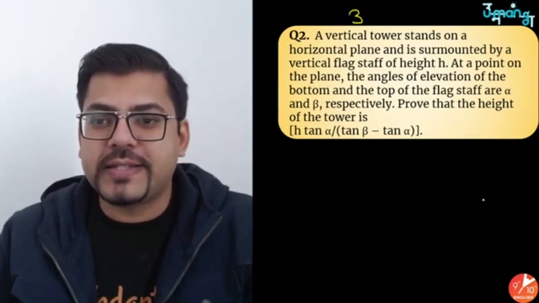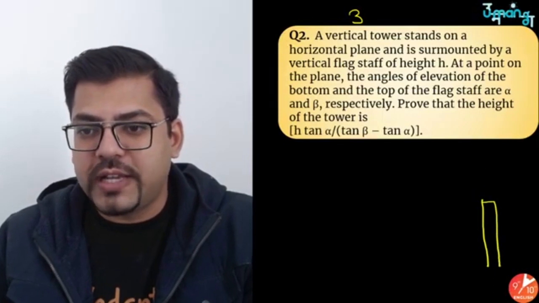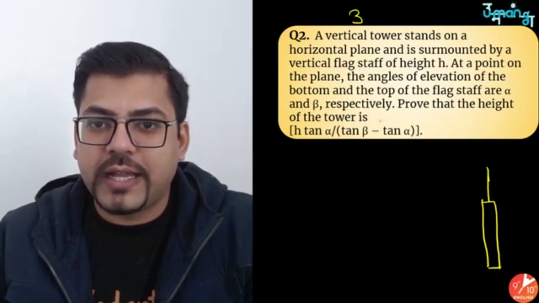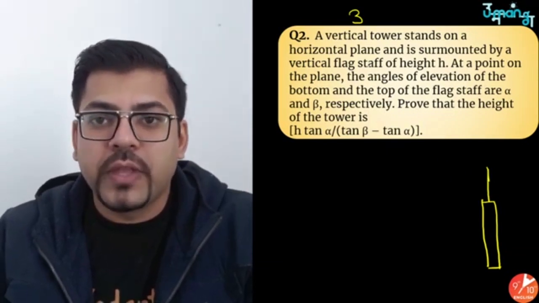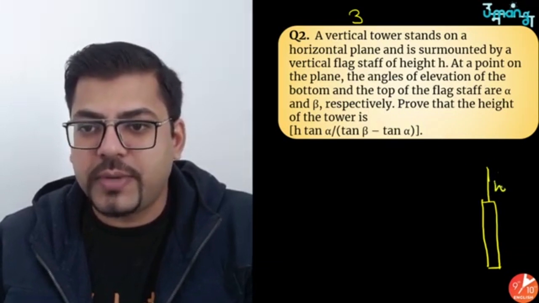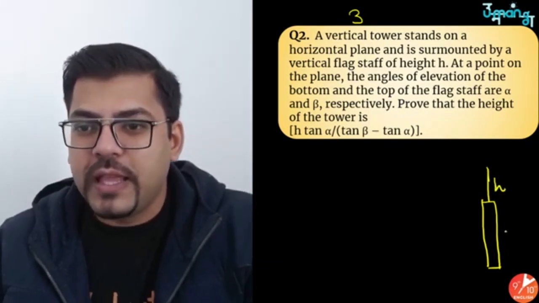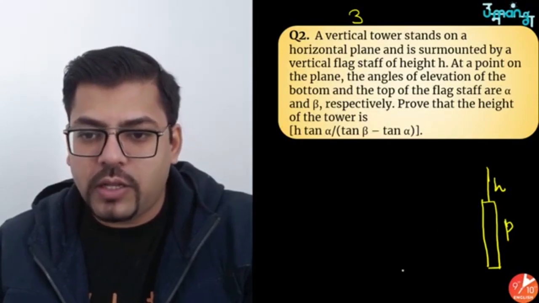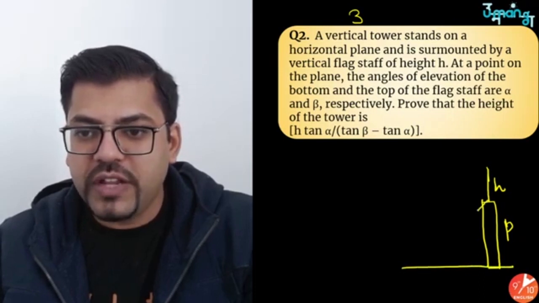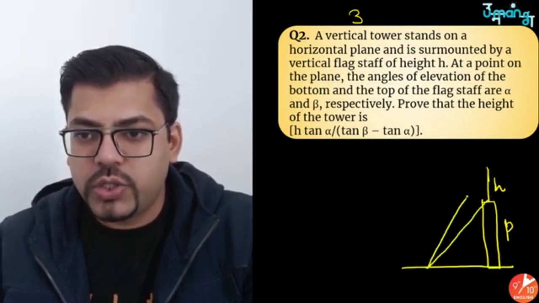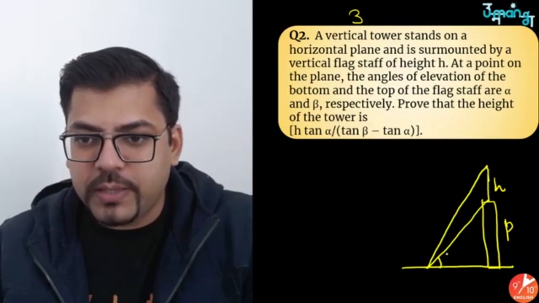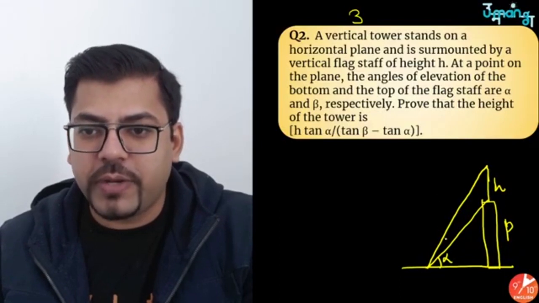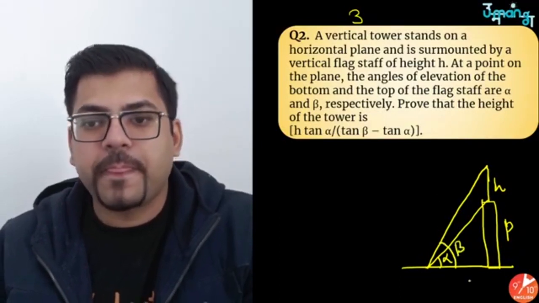Let me make the diagram again the same way. This is the tower. On this tower, you again have a flagstaff. This flagstaff height is not given. Prove that the height of the tower is, so vertical flagstaff of height h. This time it's given h. Earlier it was given 6. We have to find this height, so let me call it P, perpendicular. And on the same ground level, we have an observer here. This observer is observing the bottom of the flagstaff with angle alpha, and the elevation of the bottom and top is alpha and beta. So this is beta angle.